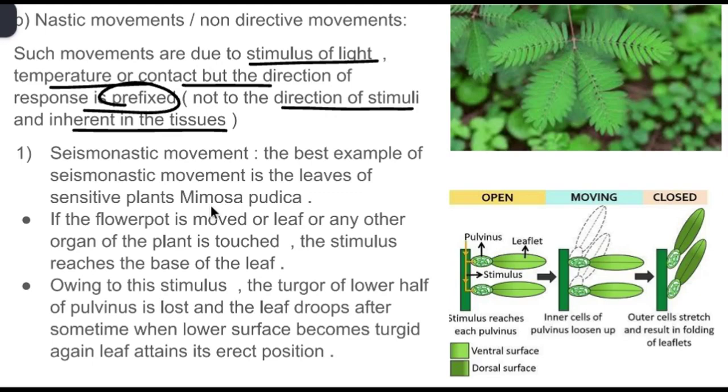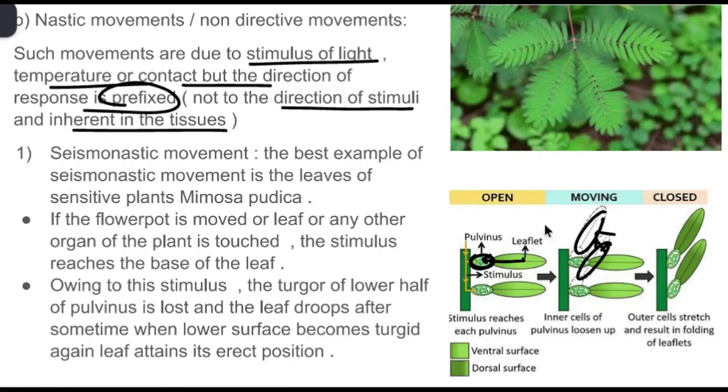It happens when the plant is touched or disturbed. So how do these movements happen? When a leaf of the plant is touched, the stimulus travels to the base of the leaf, specifically to the part called the pulvinus. When the leaflet is touched, the stimulus reaches the pulvinus. The lower half of the pulvinus loses turgor pressure, which causes the leaves to droop. After a while, the turgor pressure is restored and the leaf returns to the upright position.